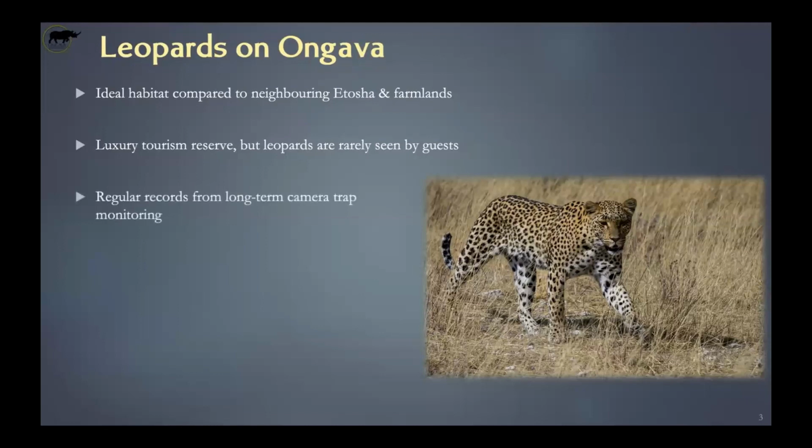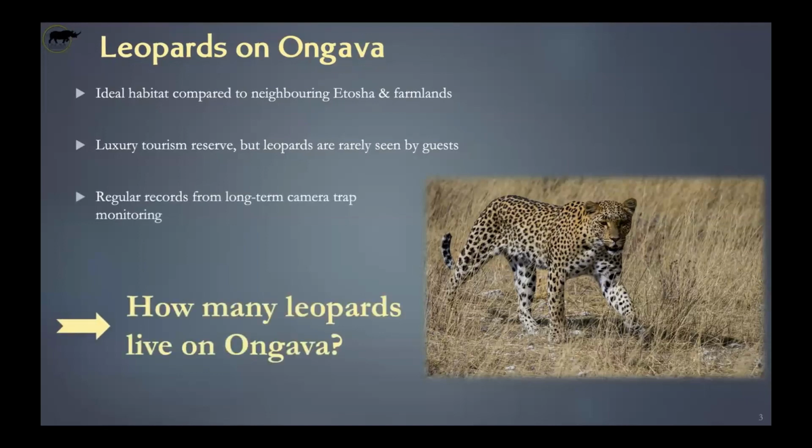However, we have long-term records of them seen at the waterhole by the camera traps, at least since 2009. So the question that raises is really how many leopards live on Ongava? Do we see the same individual every time with the camera traps at the waterhole? So maybe there's like 5 or 10, and then we don't see them on game drive, or are they more than those few that we see at the waterhole? So we used 2 methods to answer those questions.